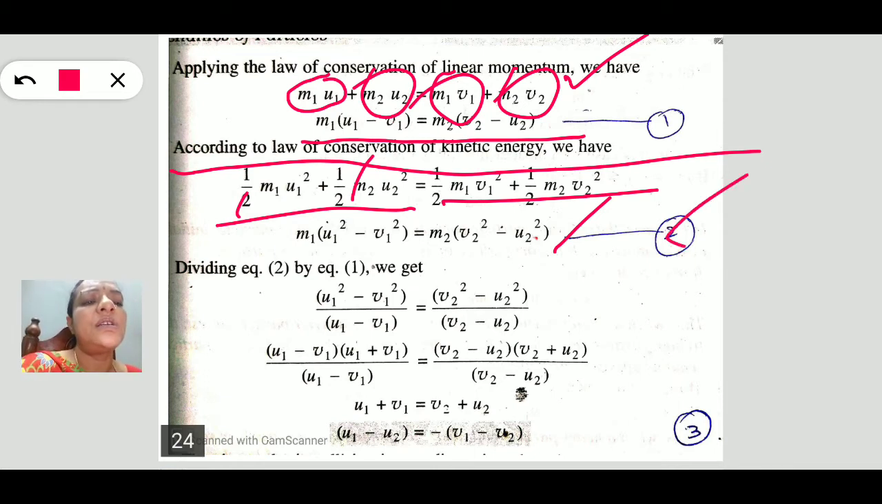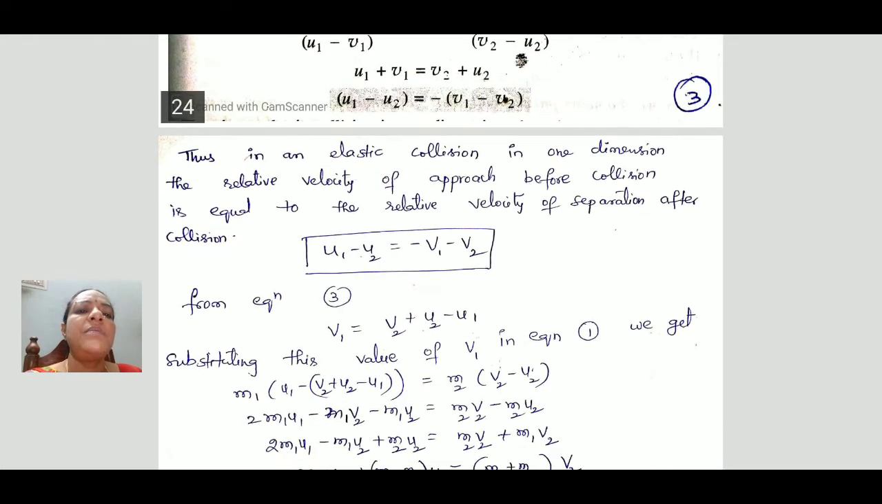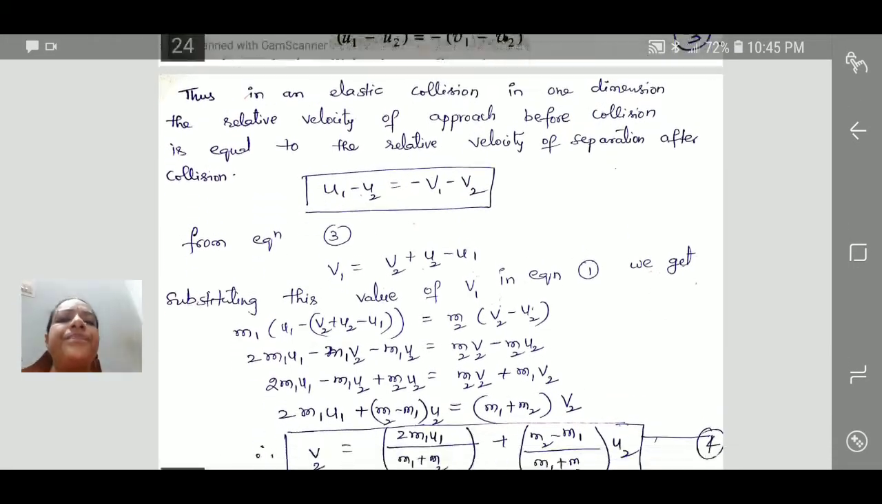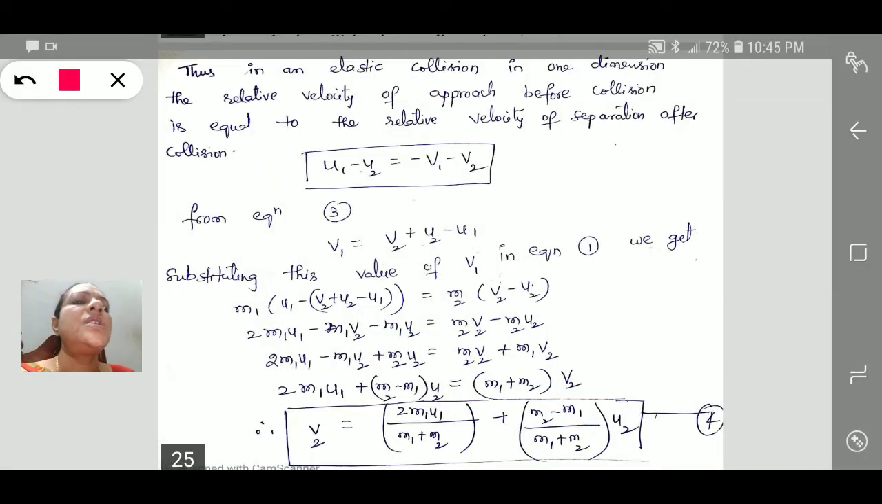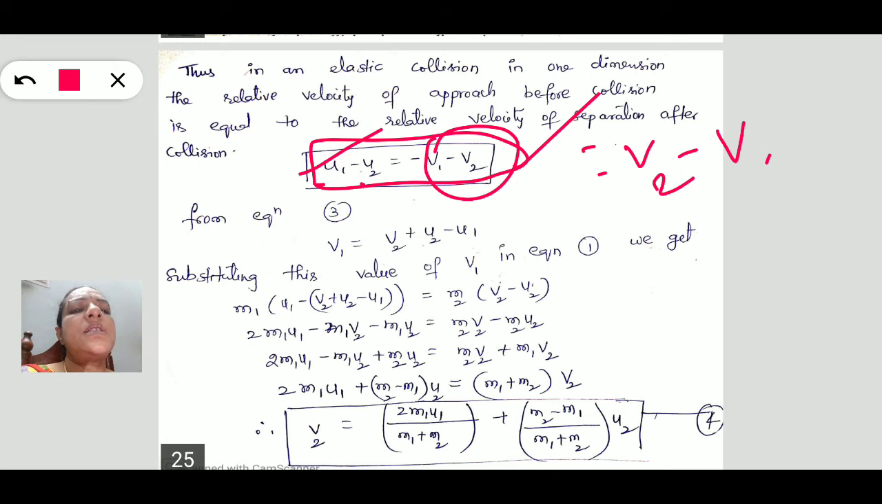So dividing this second equation by the first, we get this relation: u1 minus u2 is equal to minus of (v1 minus v2). This is the property of the elastic collision. That means in elastic collision, the relative velocity of approach before collision must be equal to the relative velocity of separation after collision, v2 minus v1.